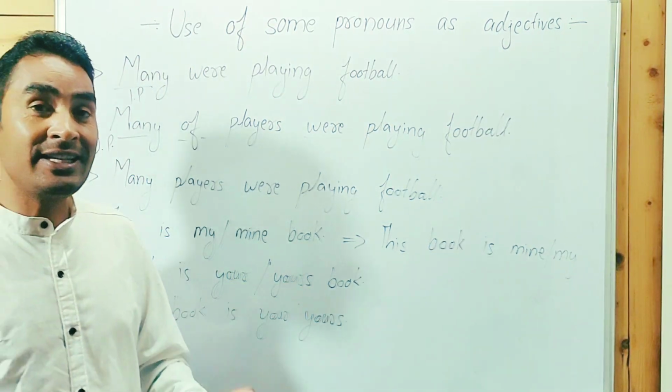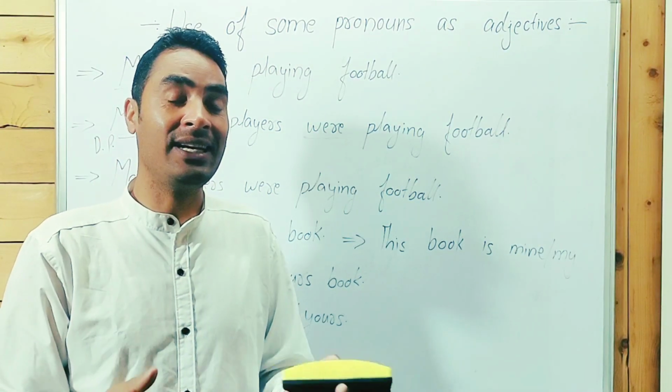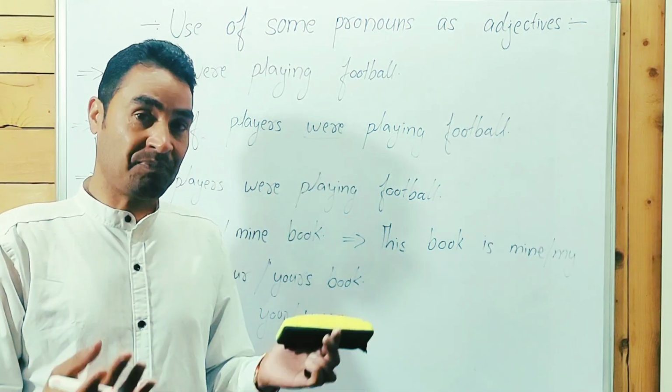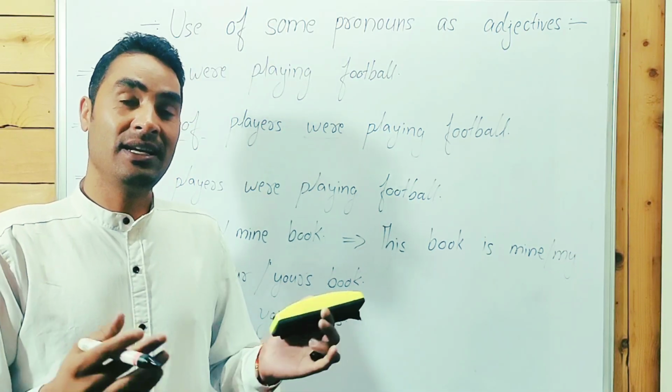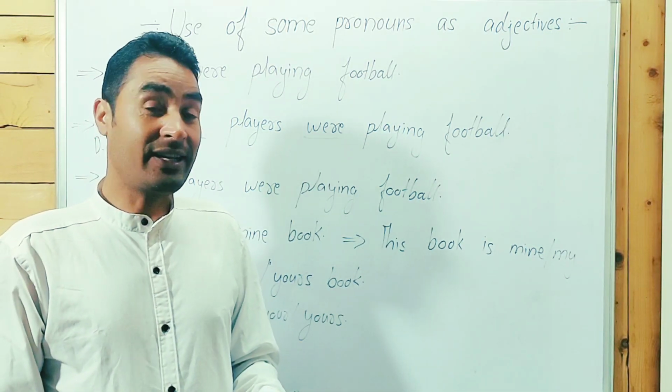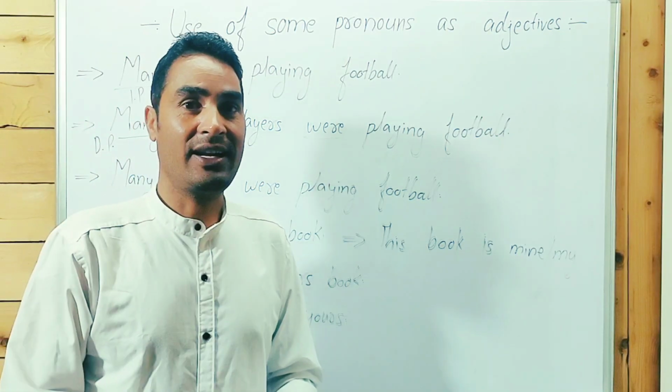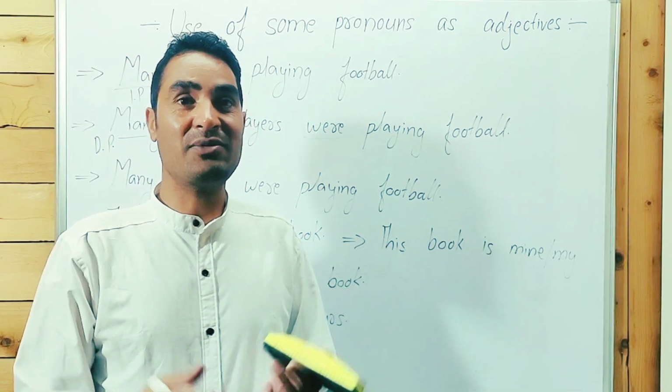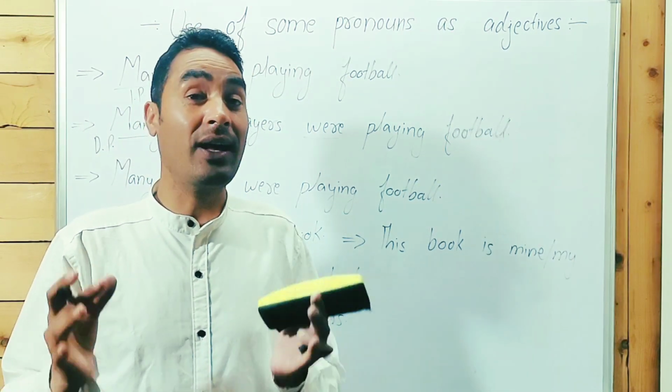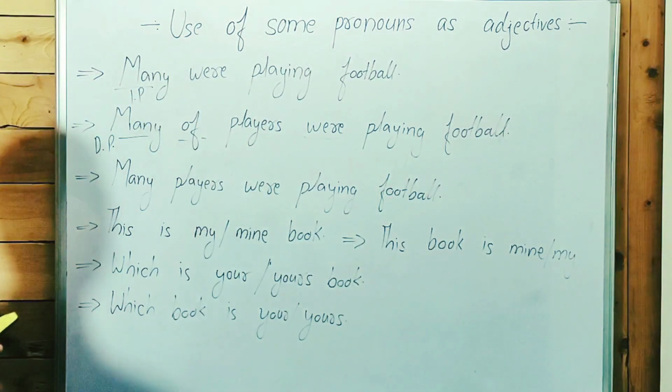I explained each and everything: many, each, either, neither, all. In the pronoun chapter, each and everything is covered. Go to the description and watch; the link of the video has been given in the description.